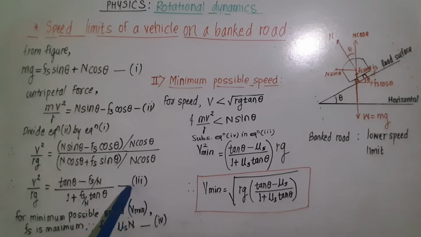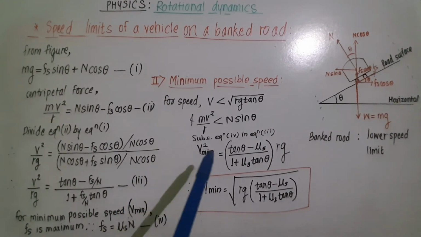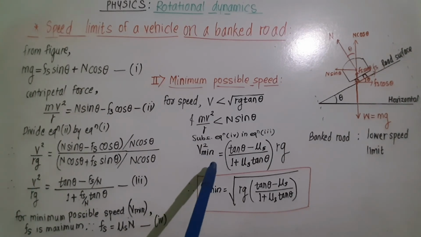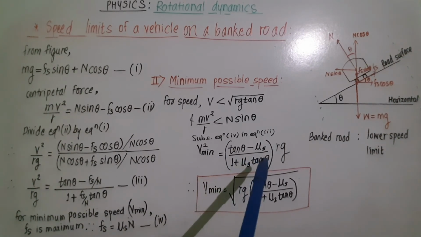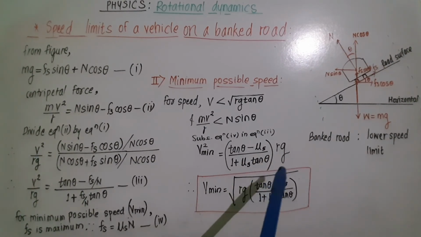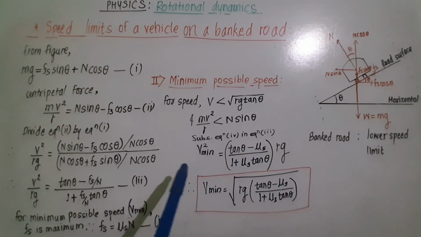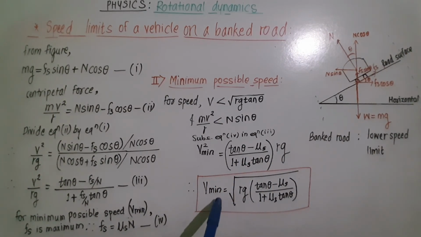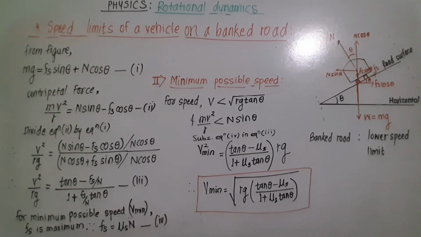Substitute this equation 4 in equation 3 and we get v minimum square is equal to tan theta minus mu s upon 1 plus mu s tan theta into Rg. Now take the square root on both sides and we get the minimum possible speed of a vehicle on a banked road, and it is V minimum is equal to root of Rg in bracket tan theta minus mu s upon 1 plus mu s tan theta. This is the lower speed limit of the vehicle.